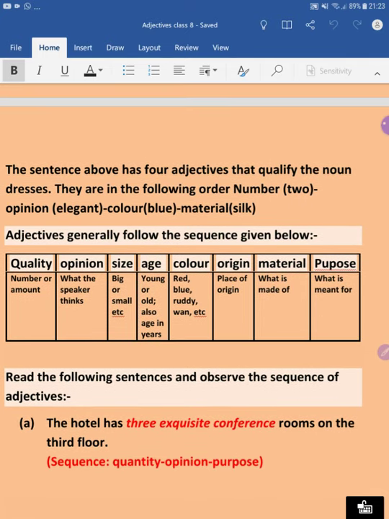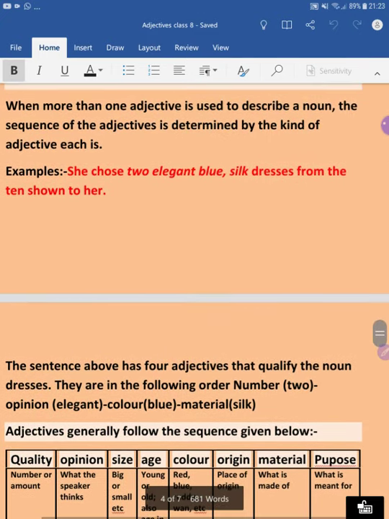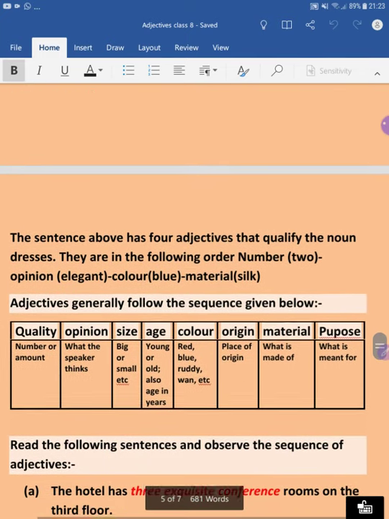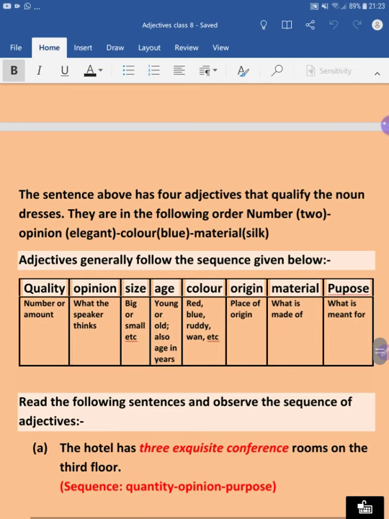Next one is the size, like whether it is big or small. Since in this sentence the size is not given, we'll skip that and move to age, like young, old, or in years. If the age is also not given in the sentence, we'll skip that also.